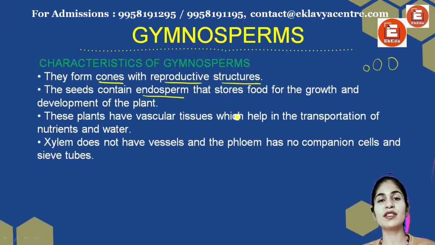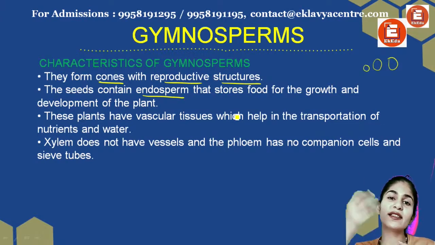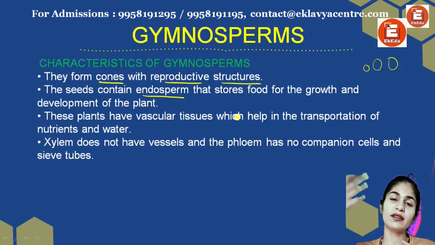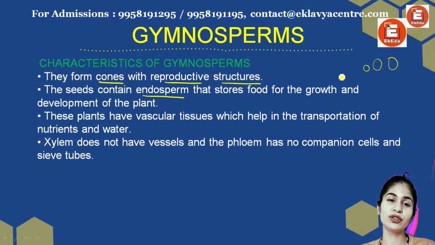Because in humans what happens is there is a placenta or the umbilical cord, right? So that is how in humans we get nutrition. But here there is no umbilical cord present to connect the body of the parent plant to the embryo. So that is why endosperm is present, so that endosperm can store food for the growth and the development of the plant, which is more like the embryo, right?